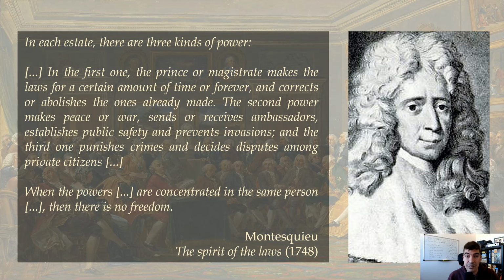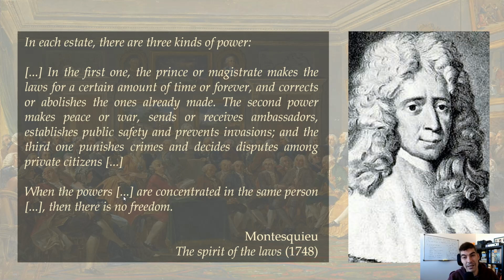Does this text have a structure? Yes. First, he makes an introduction in which he explains, in this first paragraph, the three kinds of power, and then he has a conclusion in which he gives his opinion, his thinking. So that is the structure. First a description, then a conclusion. Then we have to comment the text.